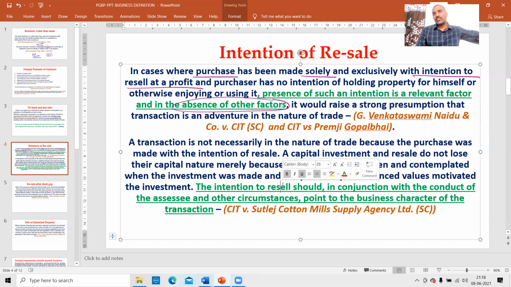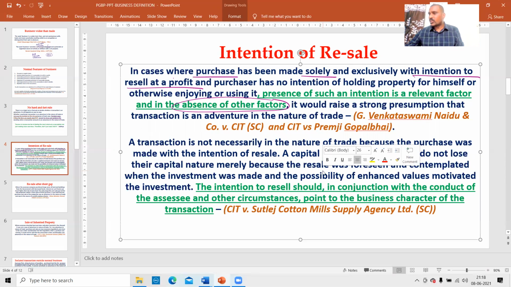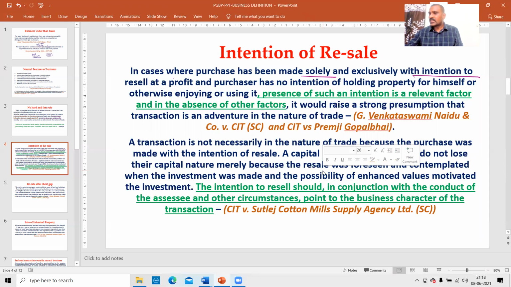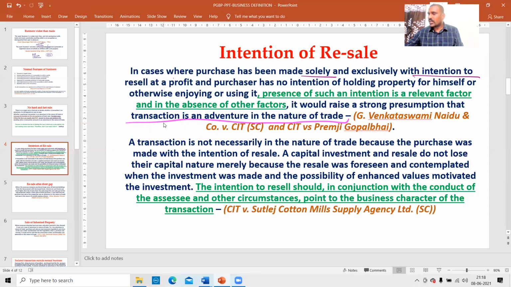If one High Court judgment is different, another High Court judgment is different, okay, I can say. So different High Courts may follow different judgments. But normally the Supreme Court, the same Supreme Court, says a transaction is not necessarily in the nature of trade. Okay, it is an adventure in the nature of trade. So here it will say transactions are adventure in the nature of trade. Then in the same court's judgment, here the court said the transaction is not necessarily in the nature of trade.